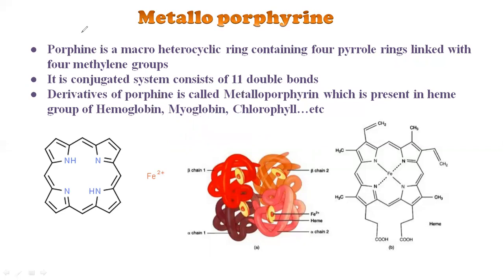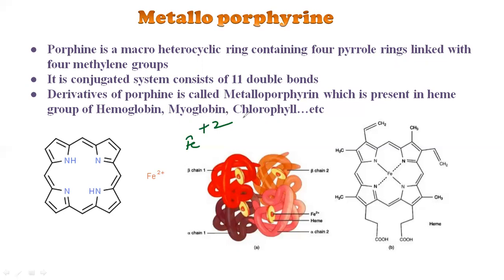So remember that hemoglobin is a protein, and it actually consists of a macrocyclic ring, that is a metalloporphyrin. In that metalloporphyrin ring, there is a central cavity, which is occupied by the iron atom, and the iron is present in the +2 oxidation state. The porphyrin ring is a macrocyclic heterocyclic ring, a conjugated system with 11 double bonds.